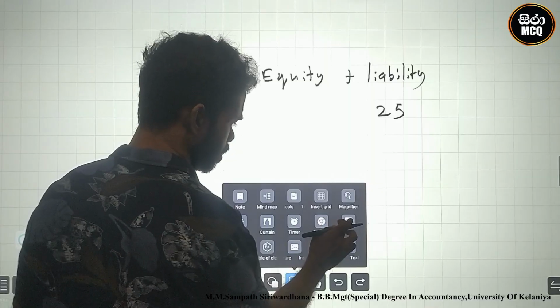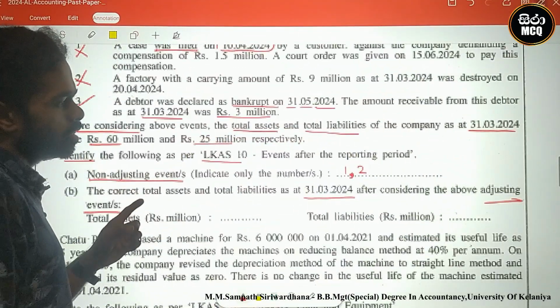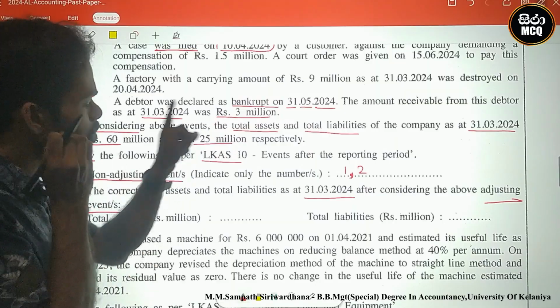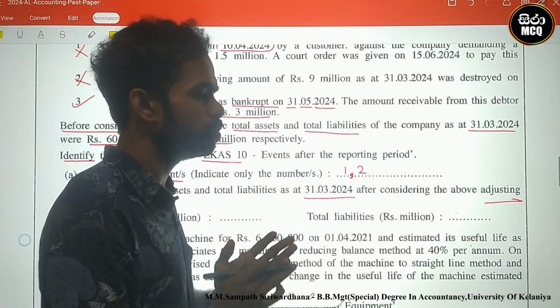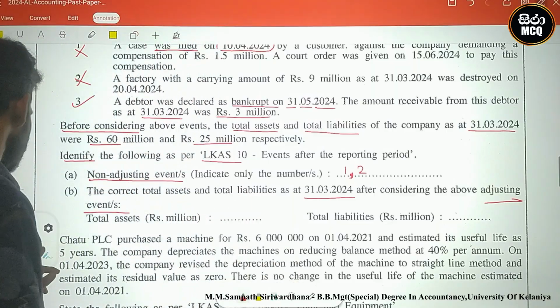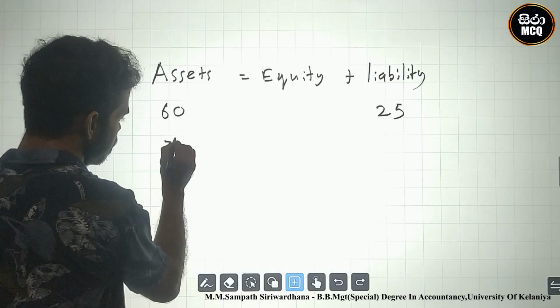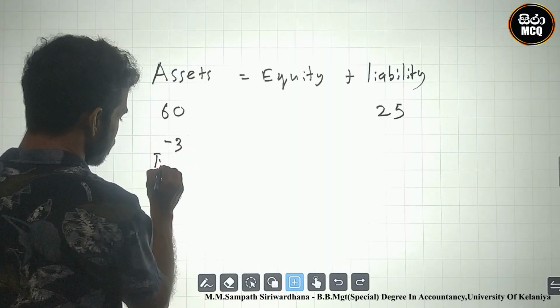What is the write-off of the debtor? 3 million. Look here, 3 million. The debtor is bankrupt, which means we must write this off. With the write-off, assets decrease by 3 million: trade debtor.